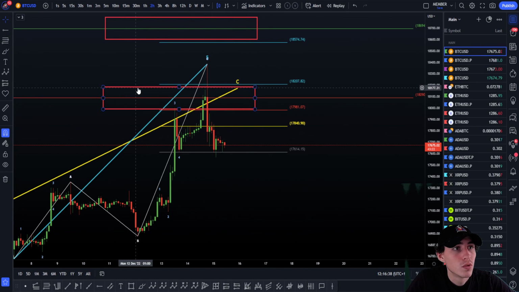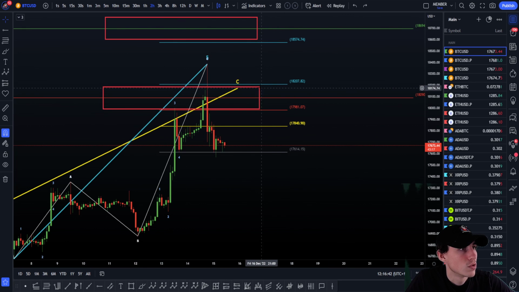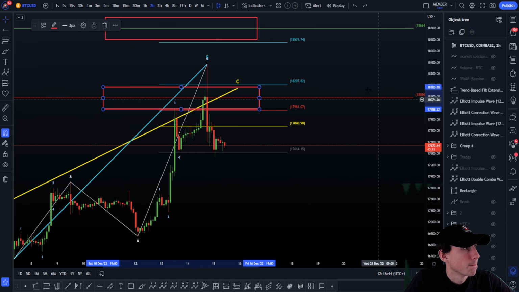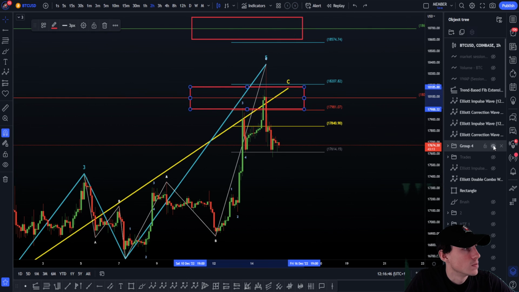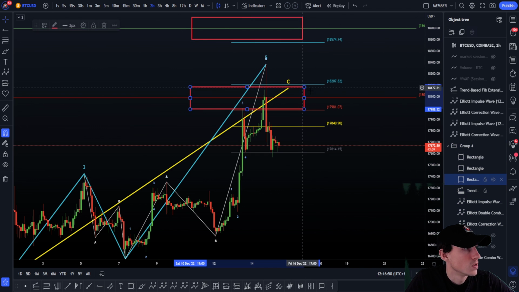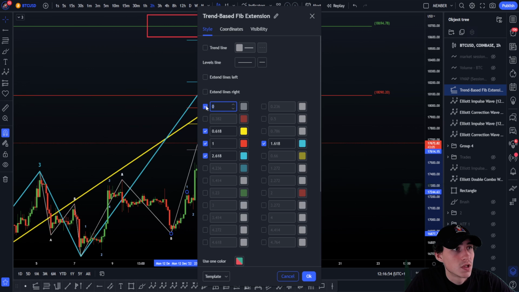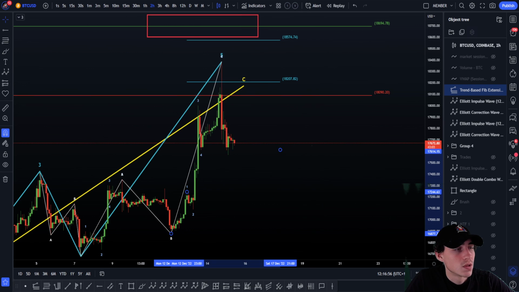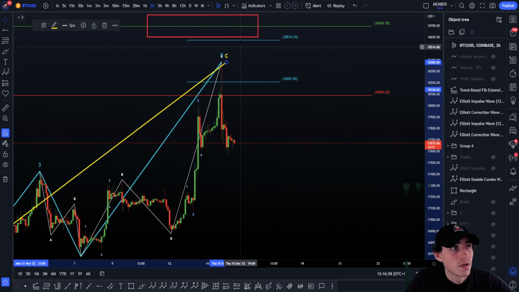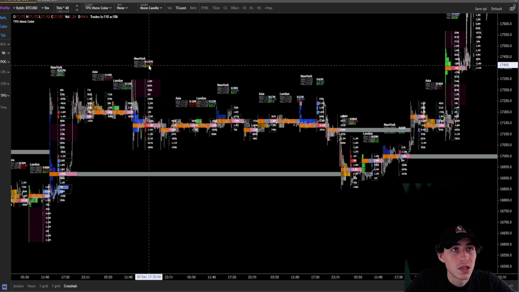As you can see, if you remove or replace the green square, the red square, we're just going to hide this for the moment. Boom, I'm just going to remove that one for the moment. Perfect. So once you have done this, you just have to add the 618 here, the 161 and 261 points. First more likely target, second more likely target, and you know that this is not perfectly touched.